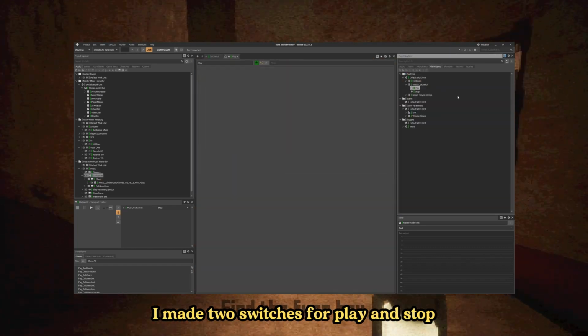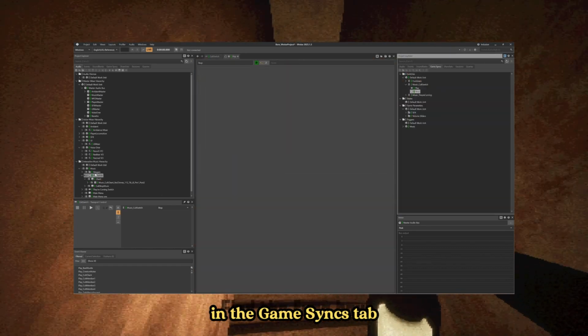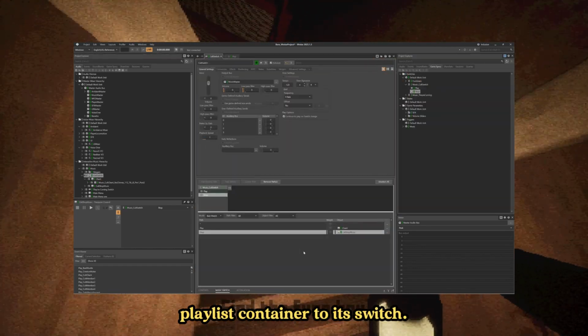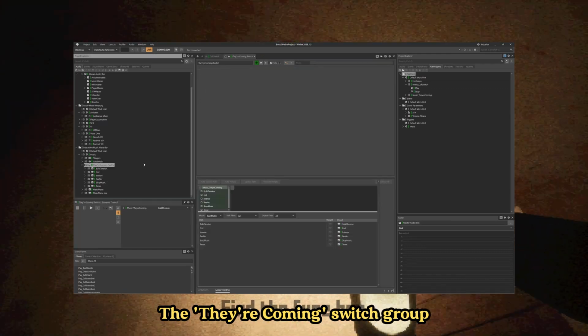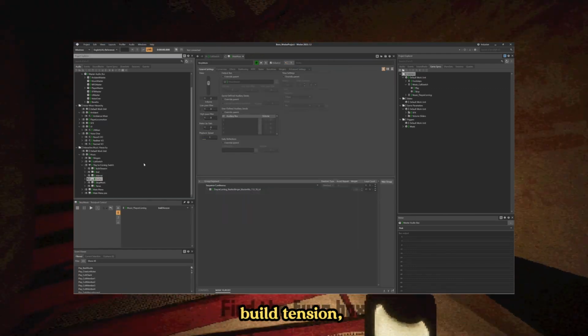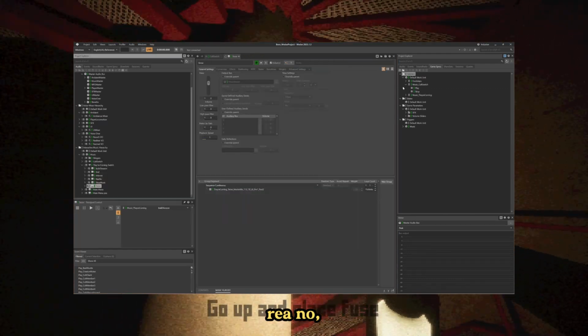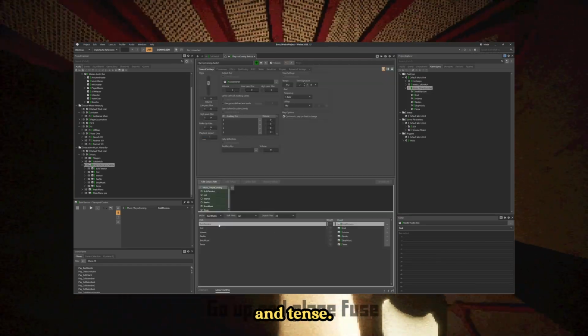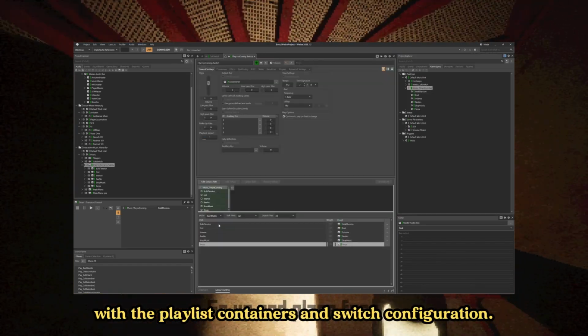I made two switches for play and stop in the Game Syncs tab and assigned the corresponding playlist container to its switch. The They're Coming switch group has 6 playlist containers called Build Tension, End, Intense, Raya No, Stop Music, and Tense. The same process here with the playlist containers and switch configuration.